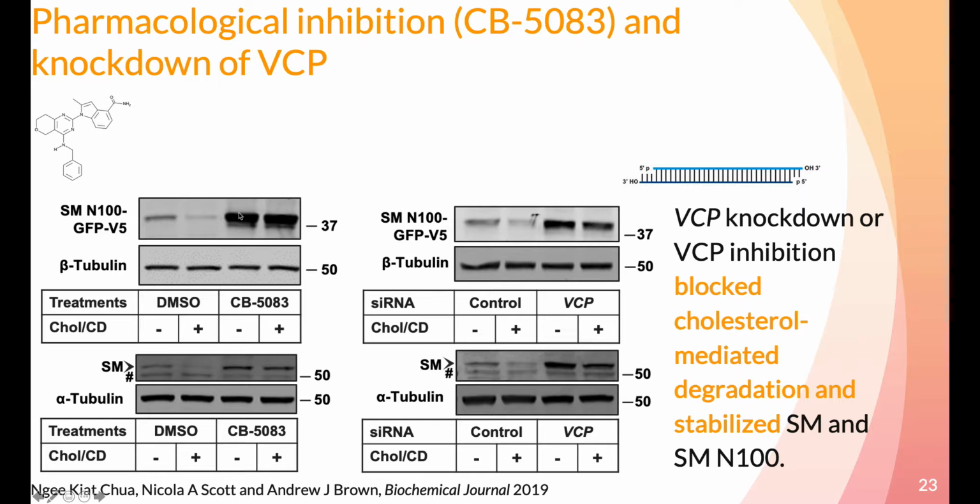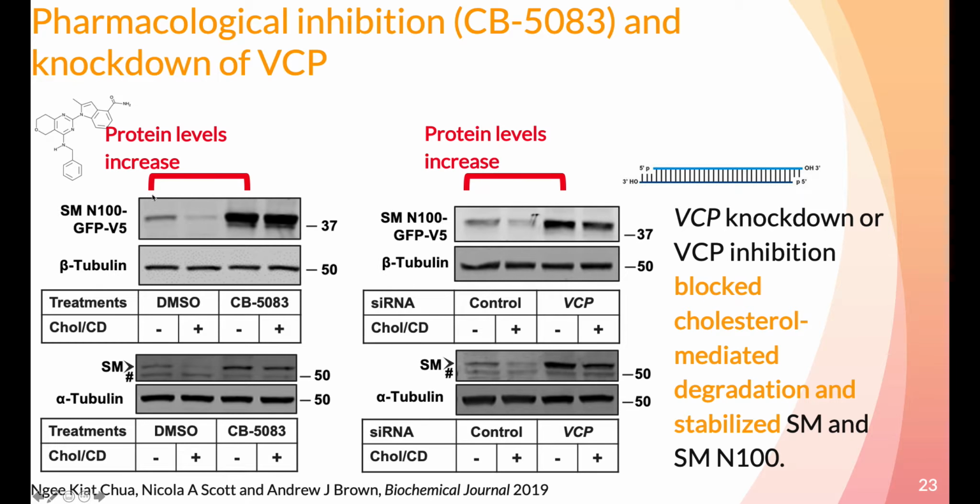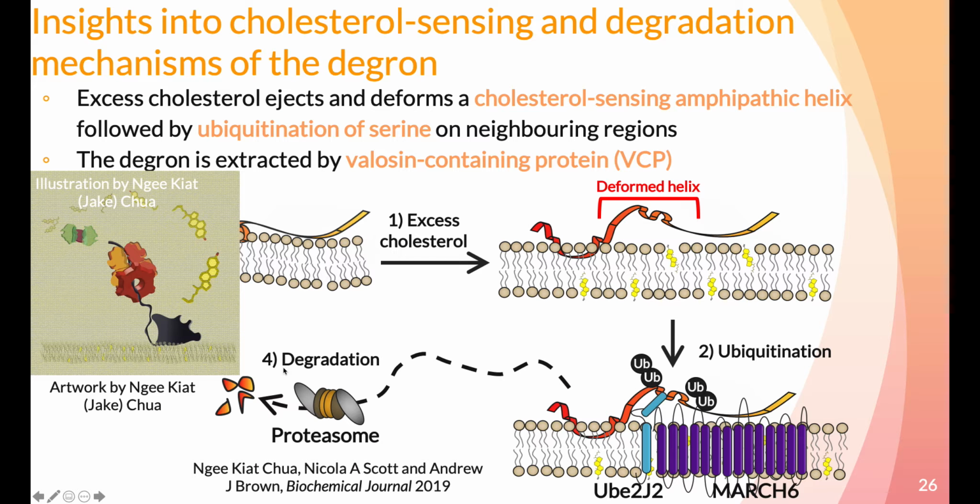From pharmacological inhibition of VCP by CB5083 and siRNA-mediated knockdown of VCP, you could see both SM and SM N100 could be stabilized substantially here, here, here, and here. Furthermore, the cholesterol-mediated degradation could be blocked here, here, here, and here. Coming back to this, we now have an extractor, valosin-containing protein, that allows exit from the endoplasmic reticulum membrane for proteasomal degradation in the cytosol.